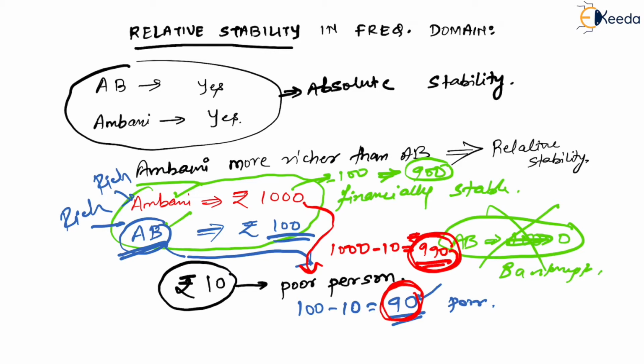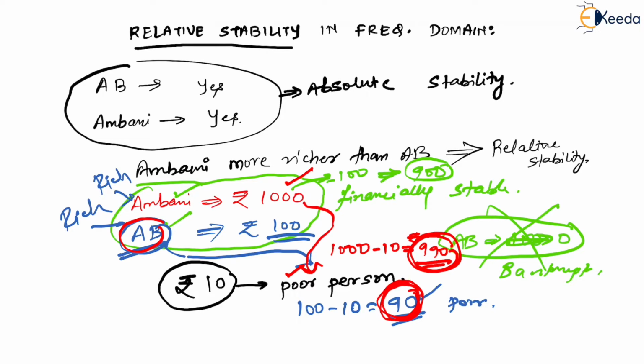Because if Amitabh loses 90 rupees, he will become poor, but if Ambani loses the same 90 rupees, he will still be rich. Getting my point? So relatively Ambani has more stability margin than Amitabh Bachchan. Are you understanding my point? This is a very easy and very important concept.